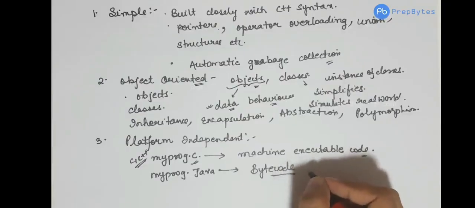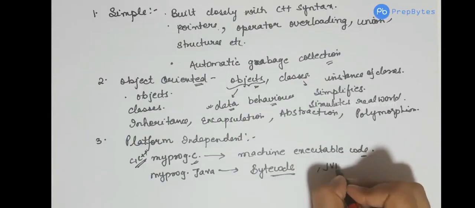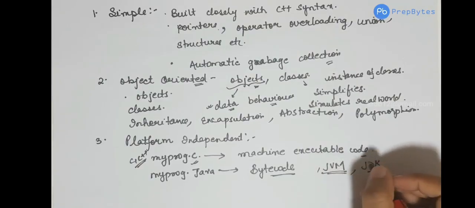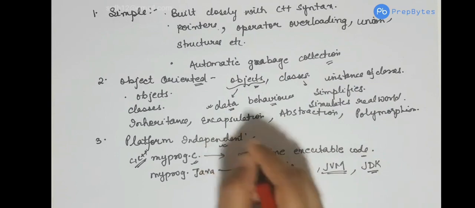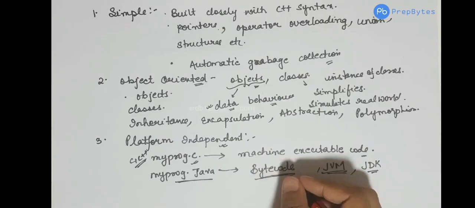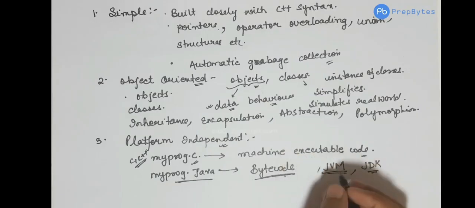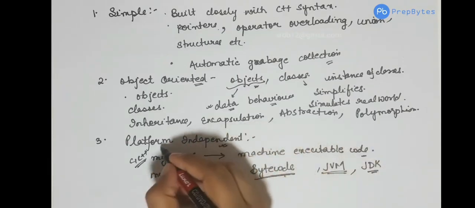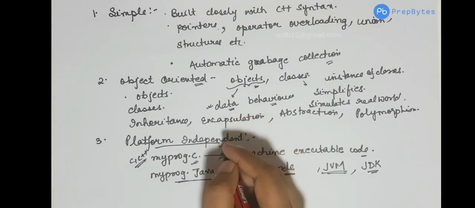It's just that that particular machine needs to have JDK installed and needs to have the JVM. We will discuss JDK and JVM again. As of now, try to understand that Java is platform independent because when you compile a Java program, it gets converted to a bytecode, and this bytecode is not machine dependent code. This bytecode can run on any machine, be it Windows, Linux, or Macintosh. It's just that that particular machine needs to have JVM. That's why I say that it is platform independent.